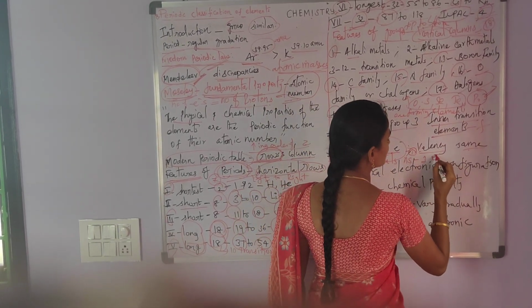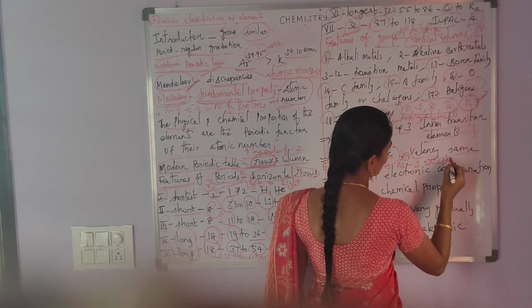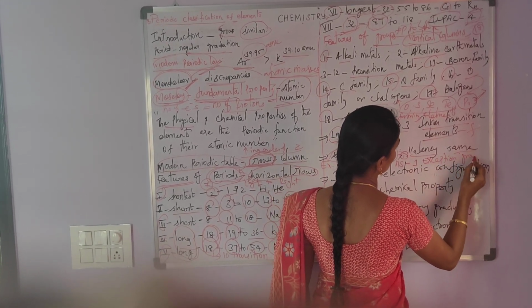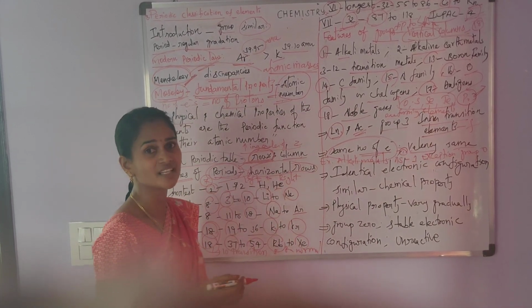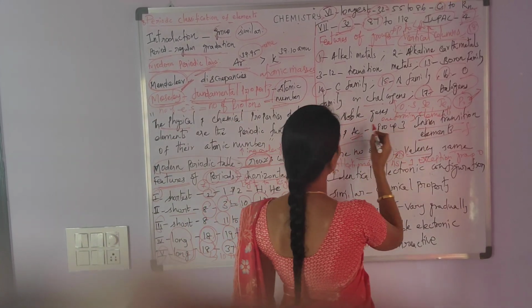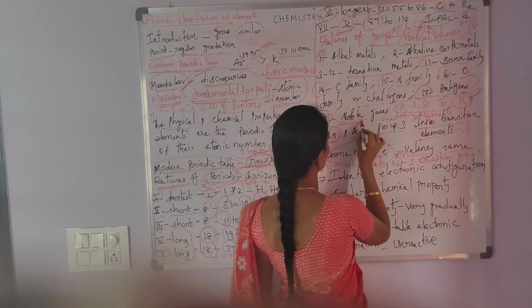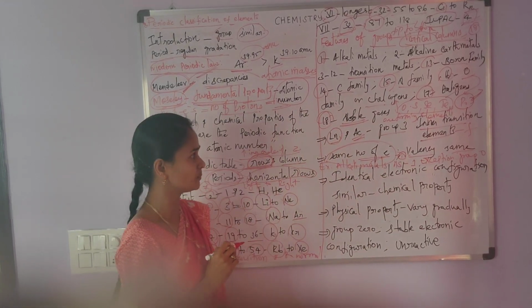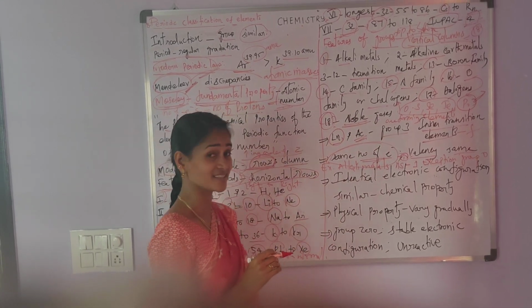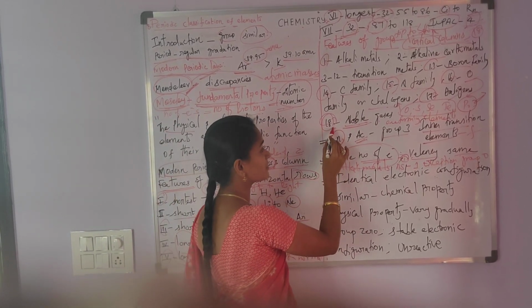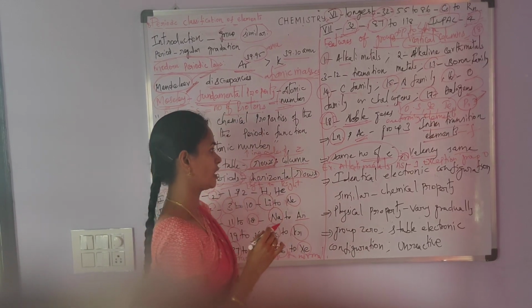This concept also possesses an exception. The exception is group 0. Group 0 is the 18th group. So the 18th group is the noble gases, rare gases or the inert gases. It possesses completely filled orbitals.